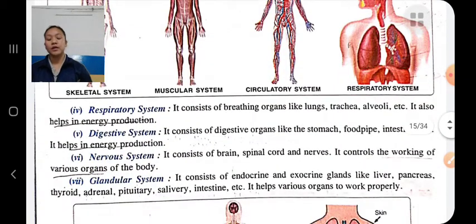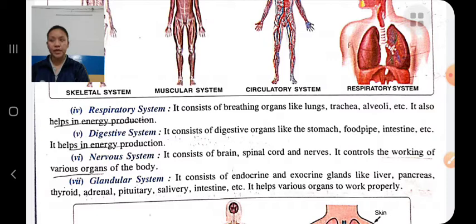Respiratory system. The respiratory system helps in the production of energy. In the respiratory system we inhale oxygen and exhale carbon dioxide, so it helps in energy production. It consists of breathing organs like the lungs, trachea, alveoli, etc.